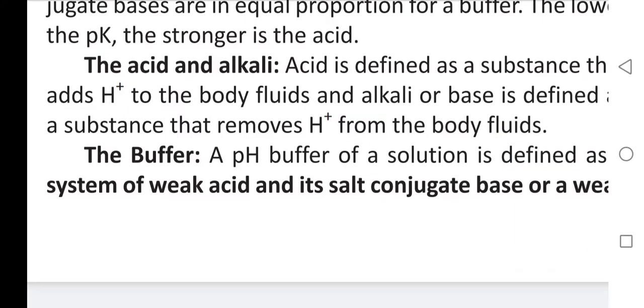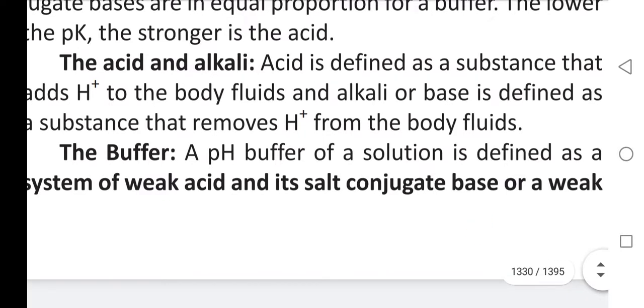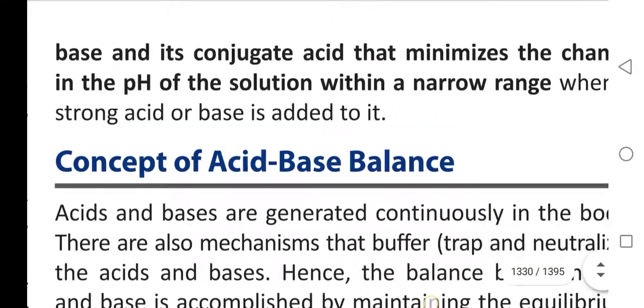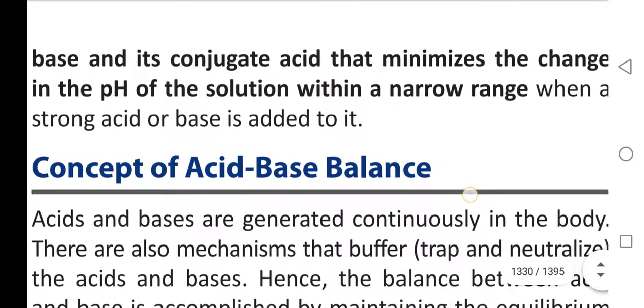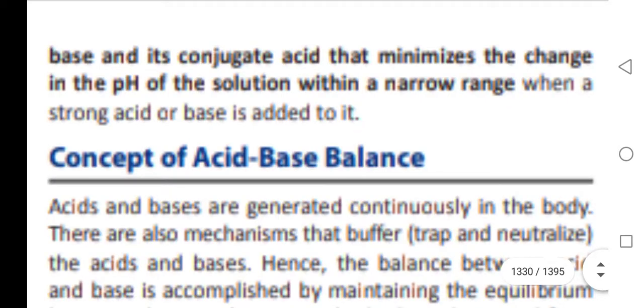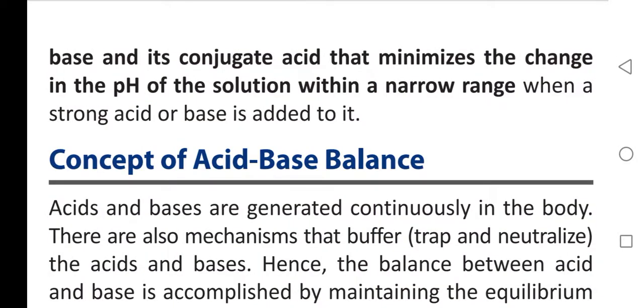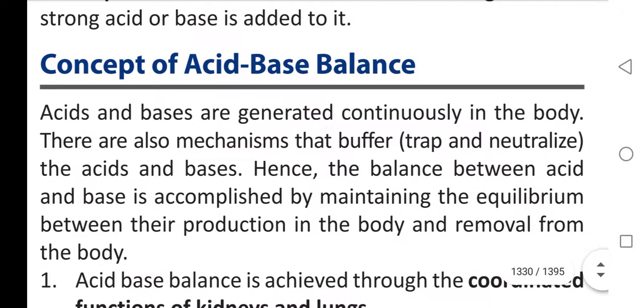What is buffer? A pH buffer of a solution is defined as a system of weak acid and its salt conjugate base, or weak base and its conjugate acid, that minimizes the change in the pH of a solution within a narrow range when a strong acid or base is added to it.